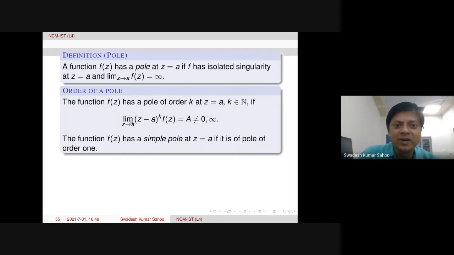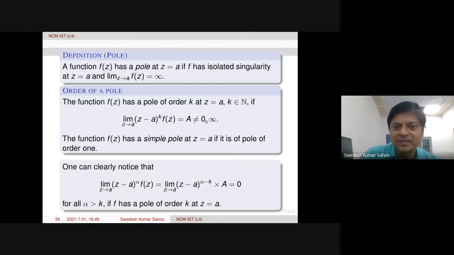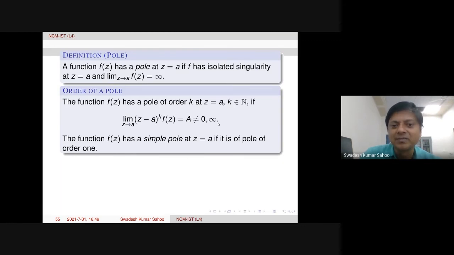And order of pole: the function has a pole of order k if we multiply by the factor z minus a power k. Actually, it is related to Laurent series, we will see. Because z minus a power k we multiply with f of z, then we take limit z tends to a. If this is equal to some constant which is non-zero as well as not equal to infinity, but some other constant, then this function has a pole of order k.